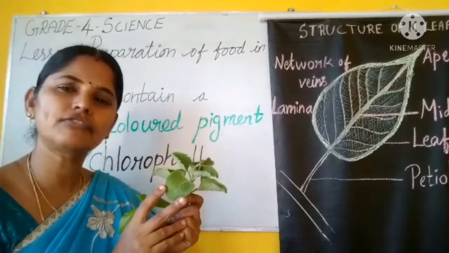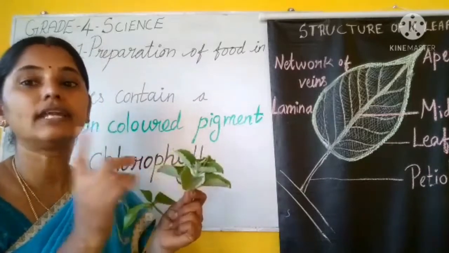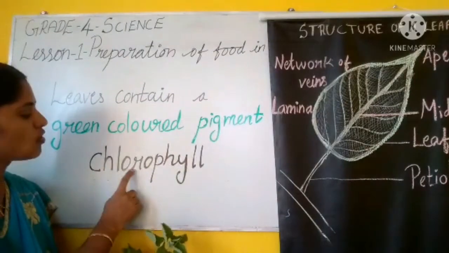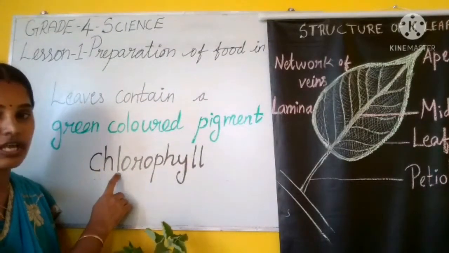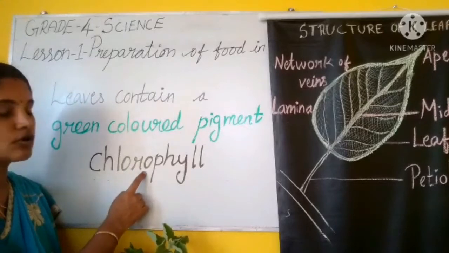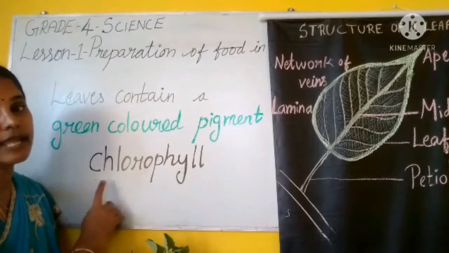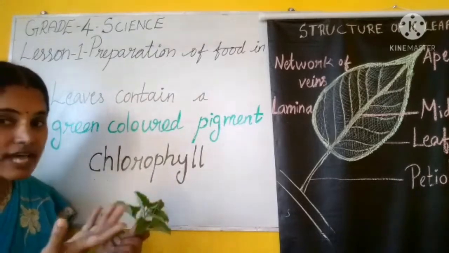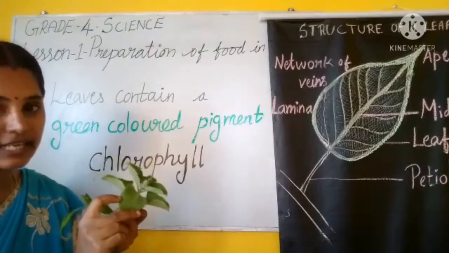What is the name of that pigment? The name of the pigment is chlorophyll. C-H-L-O-R-O-P-H-Y-L-L. The name of that pigment is chlorophyll. Where is it present? It is present in the leaf.